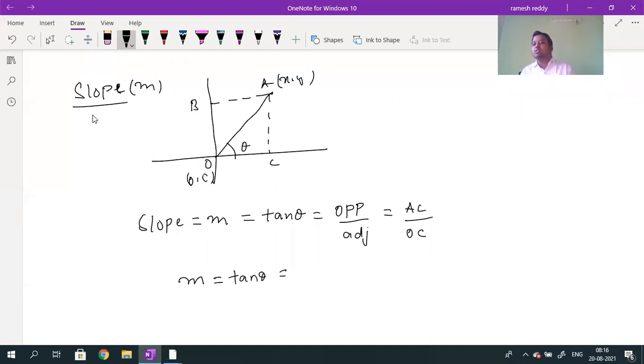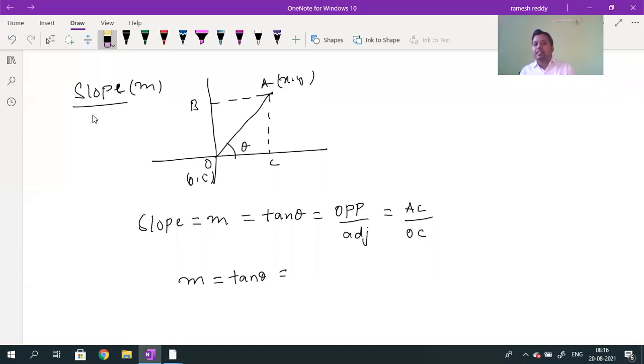As per this triangle, now here I got one rectangle. Opposite sides are equal. So OB value and AC values are equal, and AB value and OC values are equal. Correct? What is the value of AC?